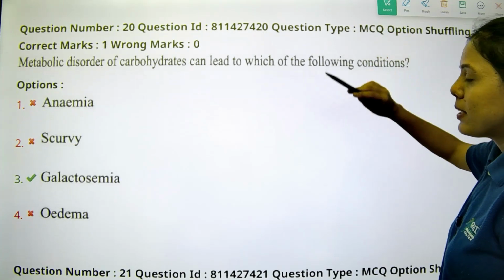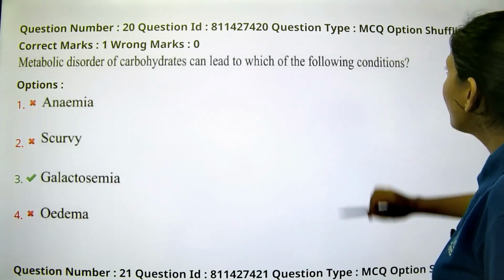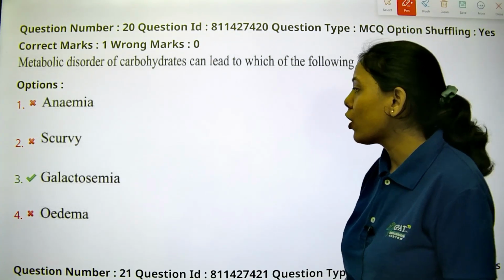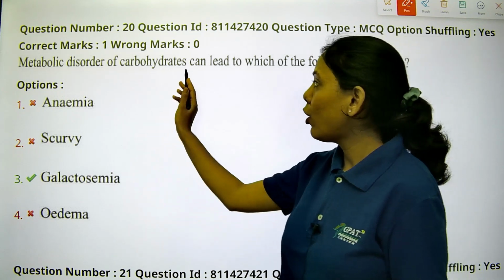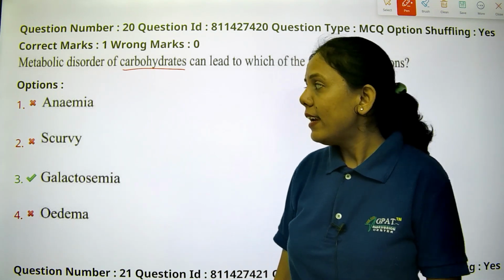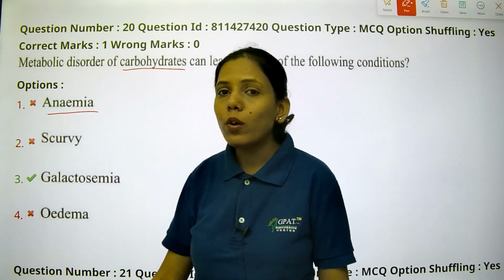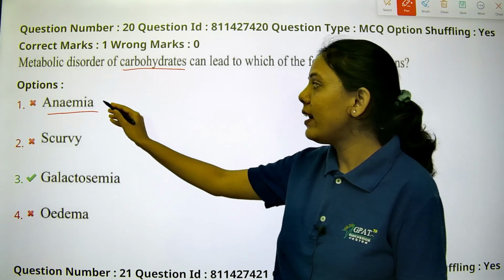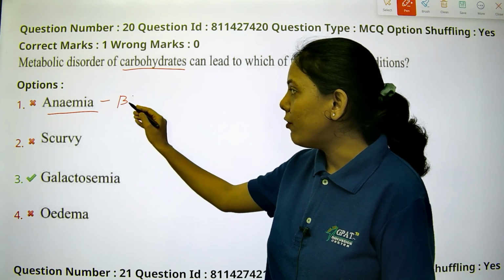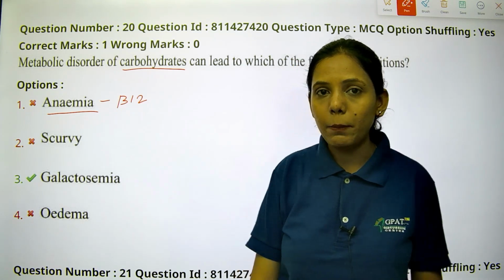The next question is, metabolic disorder of carbohydrates can lead to which of the following conditions? Let's see the options. Anemia: we know that anemia is not caused by a deficiency or disorder of carbohydrates. Vitamin B12 deficiency will cause anemia.